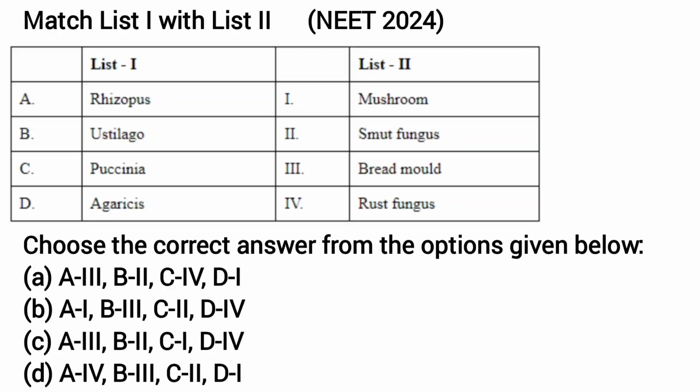We'll move on to the next one, that is B, Ustilago. As you all know, Ustilago is commonly called smut fungus. So B2. We'll check that option. A and C have A3 and B2.